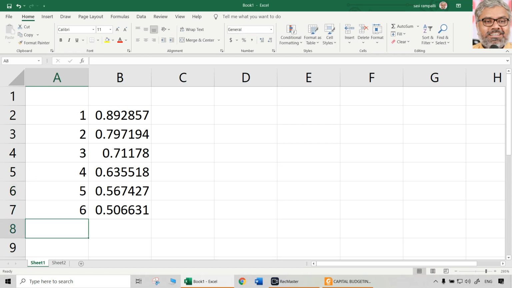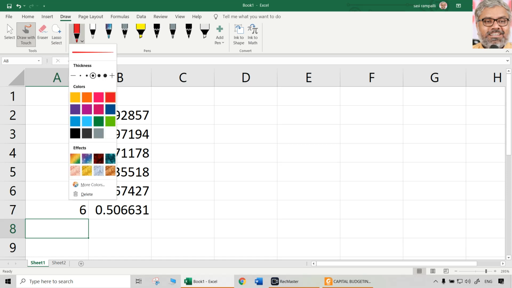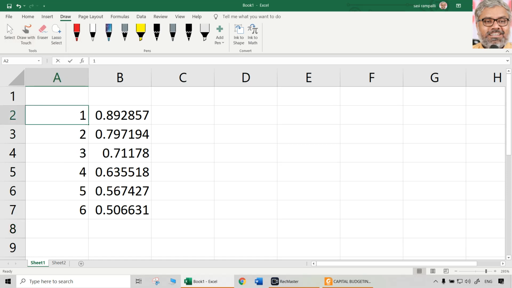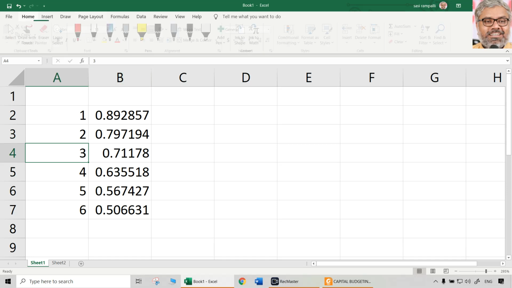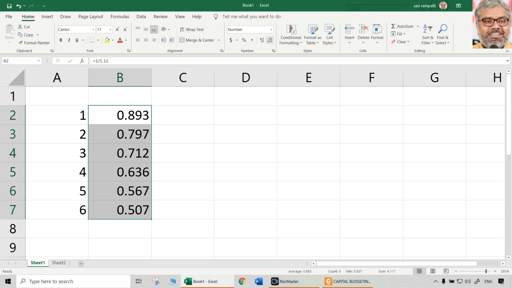That's what we want. 6 years only we want. Anyway, the total of all this is going to be the PVIFA.